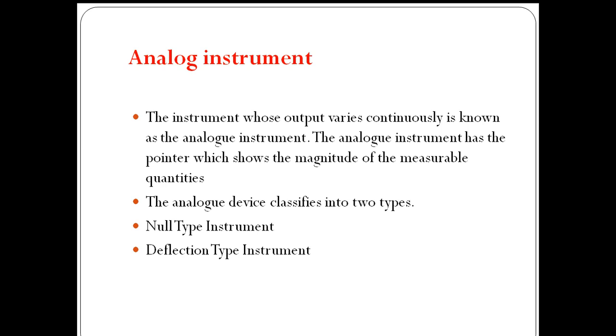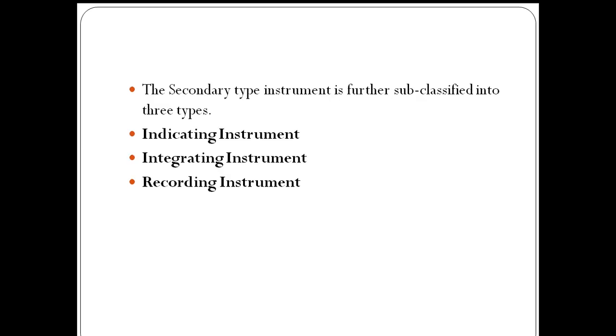The analog instrument has the pointer which shows the magnitude of measurable quantities. The analog device is classified into two more types. They are null type instrument and deflection type instrument. And the secondary type instruments are further classified into mainly three types: indicating type instrument, integrating type instruments, and recording type instruments.